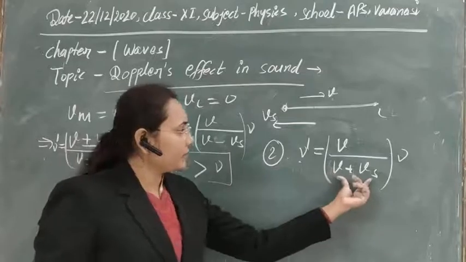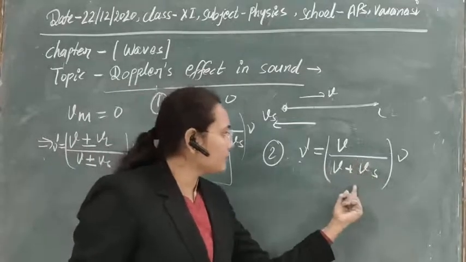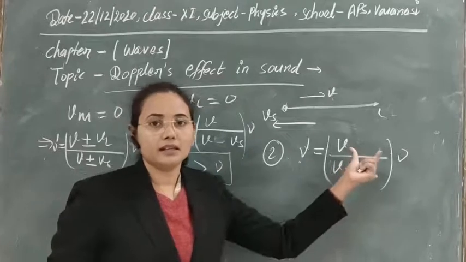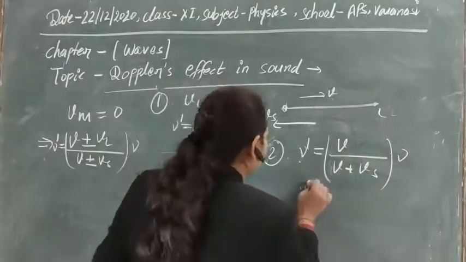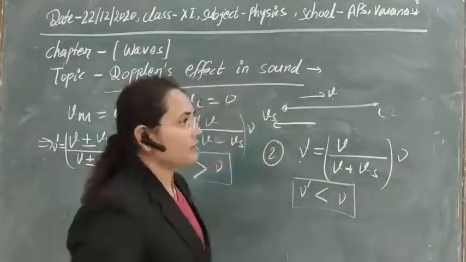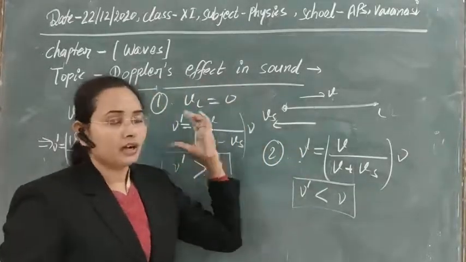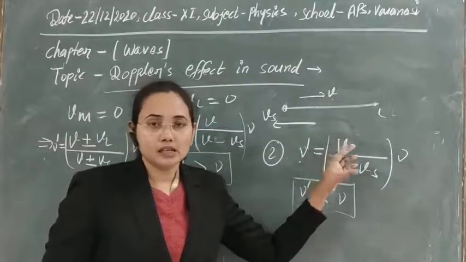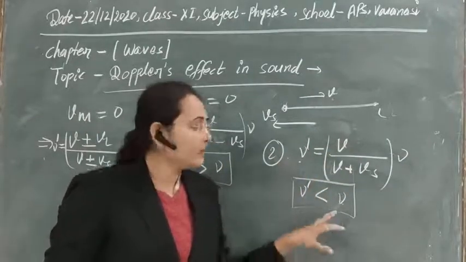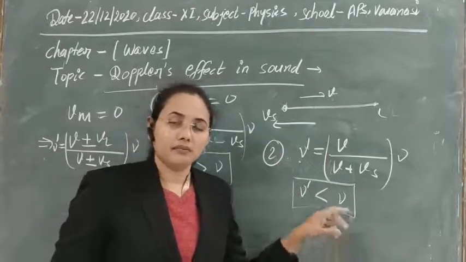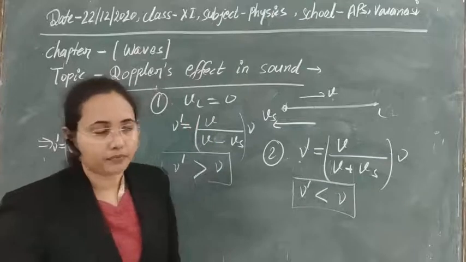So if it is added up, then this term is greater than that term. If the denominator is greater than the numerator, it means nu dash will be less than nu. So when the source is moving away from the listener, the listener will hear the sound with a lower frequency, less than the actual frequency.